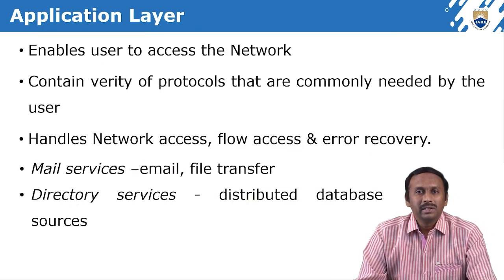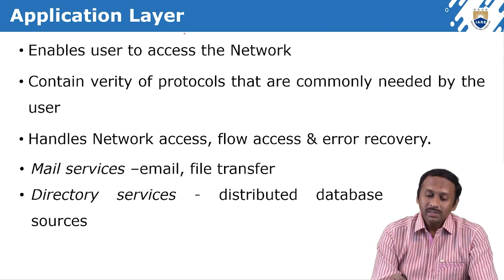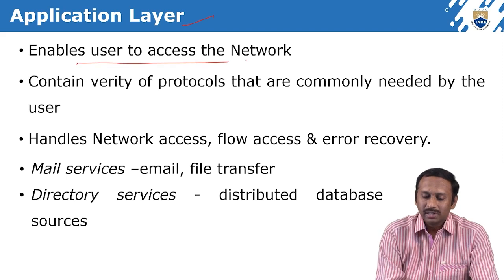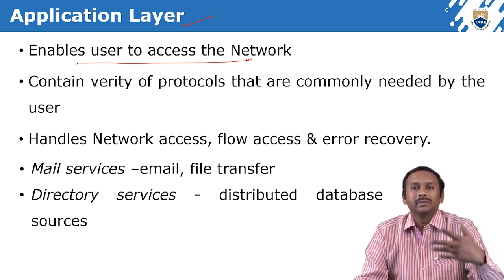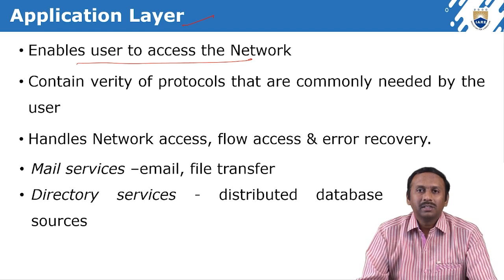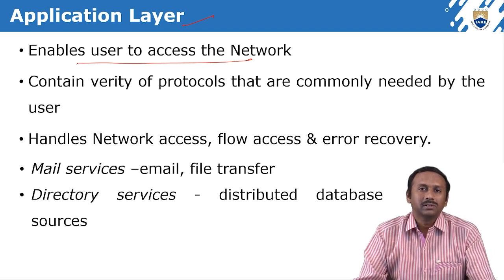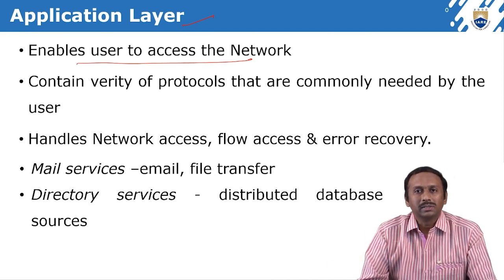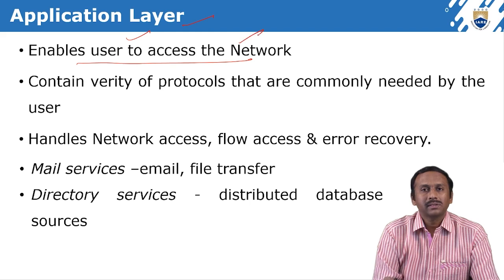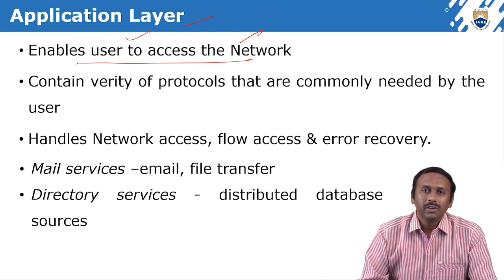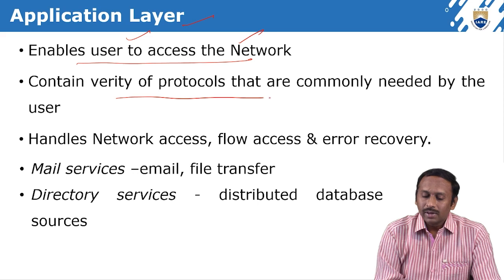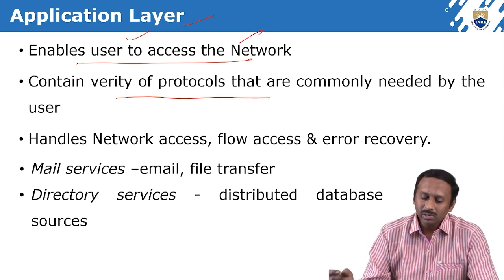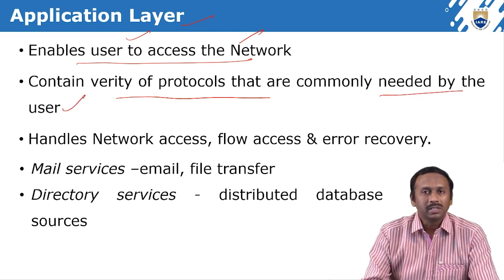The next important layer is the application layer. In this application layer, it enables the user to access the network, isn't it? The user communicates directly with the application layer. That means I am a user using a system, and whoever uses the system we can call a user. This user accesses the network directly with the help of the application layer, which contains a variety of protocols commonly needed by the user.